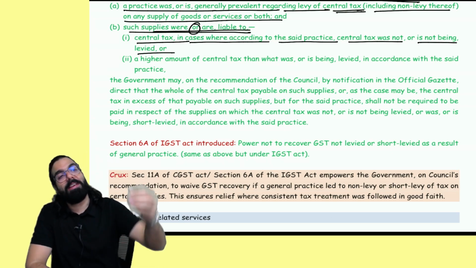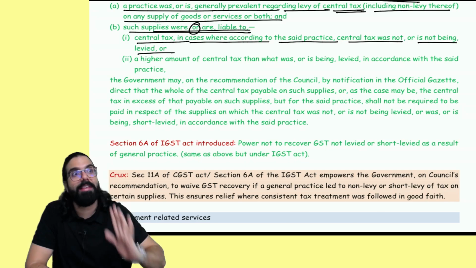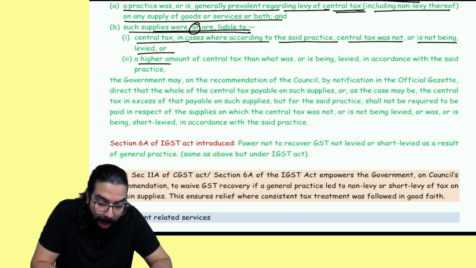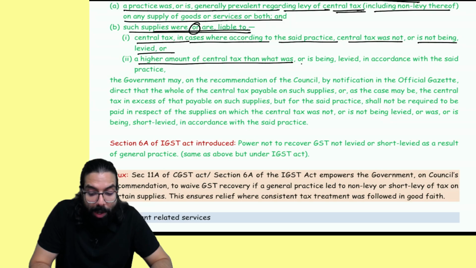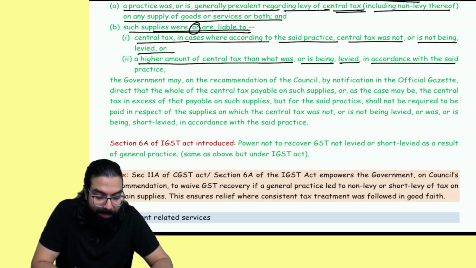Because of the general practice, you are not levying GST at all, but GST is leviable, or a higher amount of GST was to be levied.